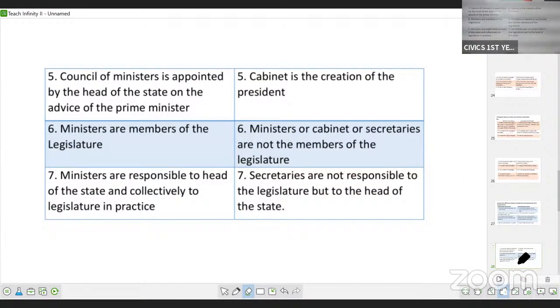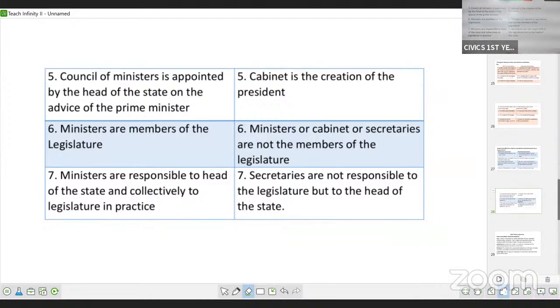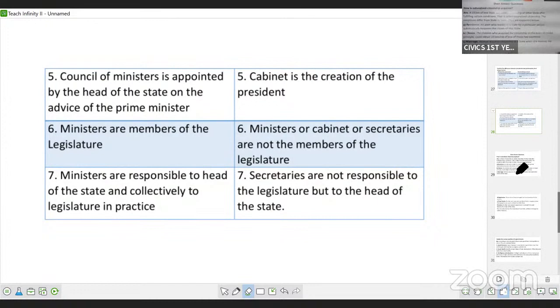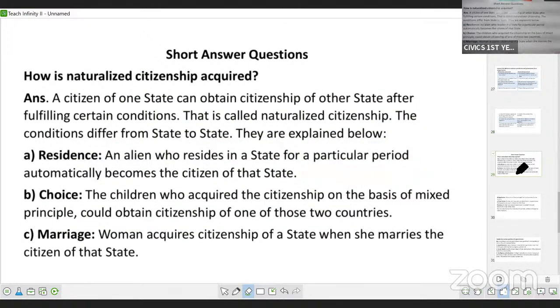Very simple questions. Students, please focus more on differences. Definitely you will get 2 questions on differences. So please learn differences. You can easily score 5 marks for this. Now let us see a few more short answers from your chapter Citizenship.